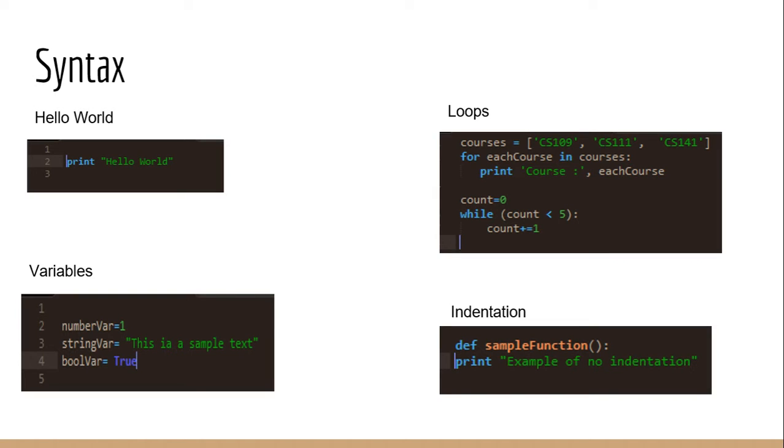In terms of loops, as you can see, the for loop looks pretty similar to the for each loop found in other languages. And finally, like F#, indentation matters in Python. If you don't indent, the compiler will usually give an indentation error.